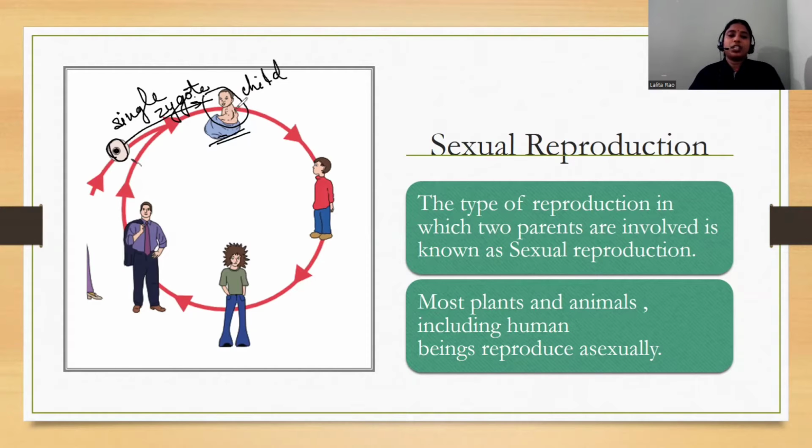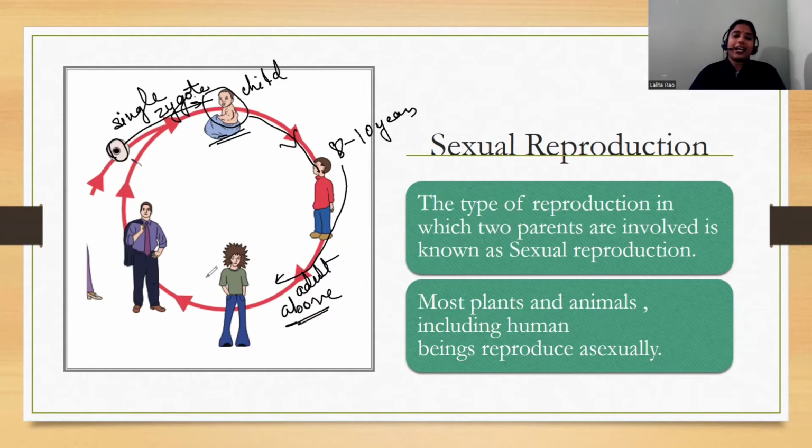Then the child again grows further into a boy, let us say when the child is around 8 to 10 years of age. Then after that the child grows into an adult. After above 18 is the adolescent period. And then the complete growth takes place and the child transforms into a complete adult. So this is the phase of growth.